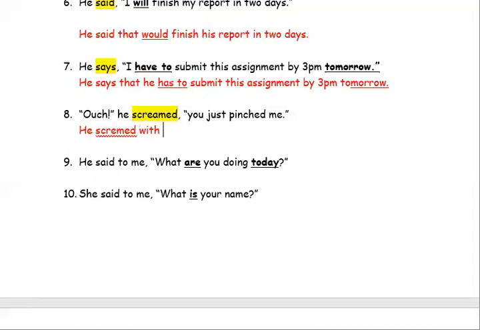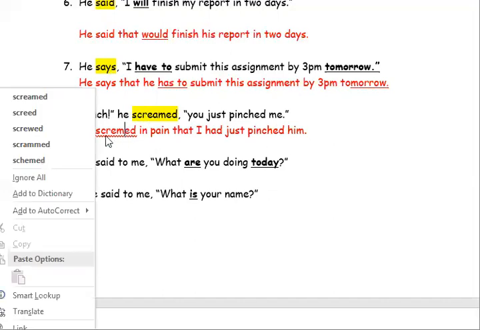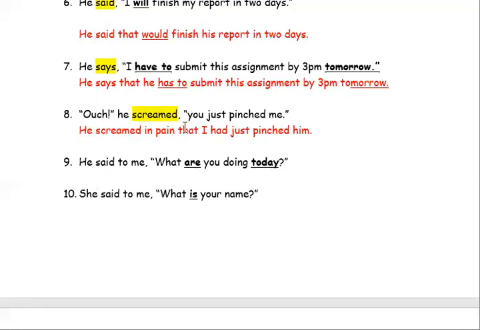He screamed in pain, for example, right? You can use many adjectives here. That I, remember you becomes I had just pinched him. All right, so you changes to I, and you must add the had there because you're telling me that it happened in the past as well.